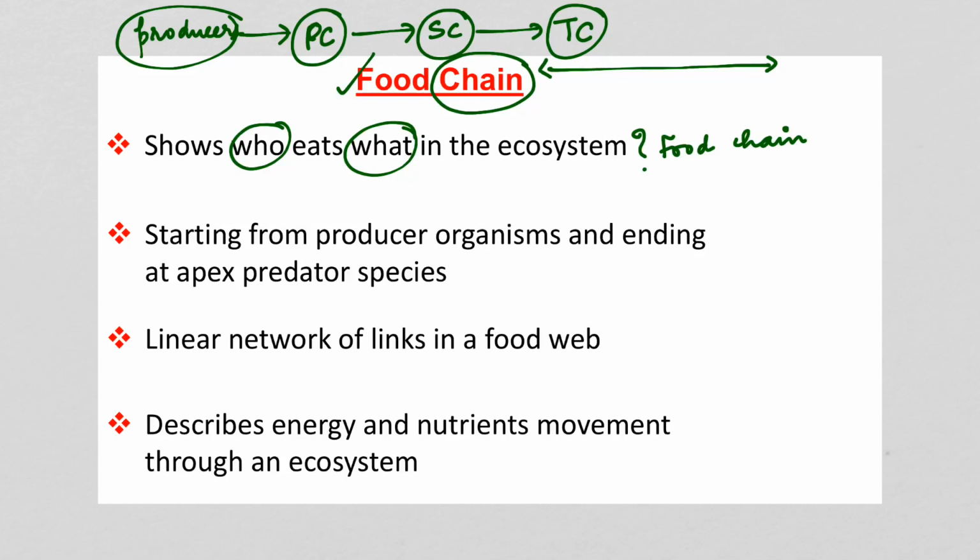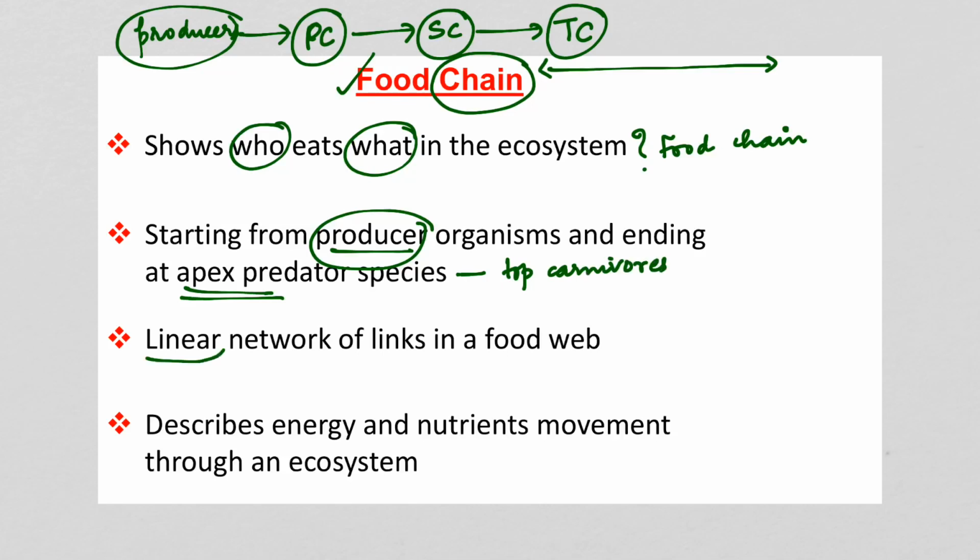So each step in the food chain is actually a trophic level. Now a food chain, as we said, starts with the producers and ends with the top carnivores. Now let's take some examples also. But before that, it starts from producer organisms and ends at the apex predator species, that is the top carnivores.